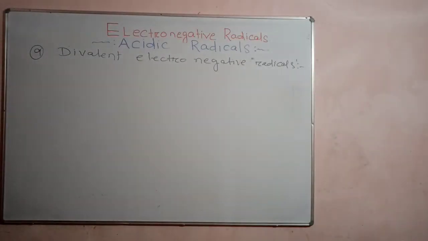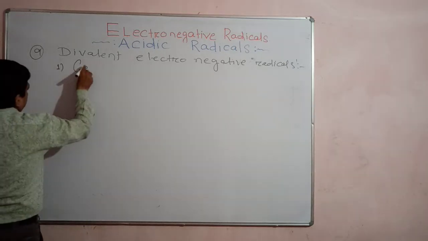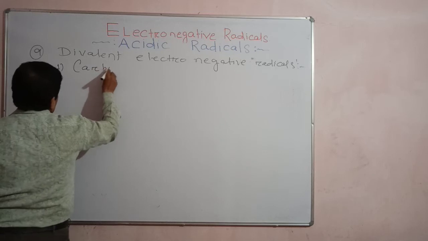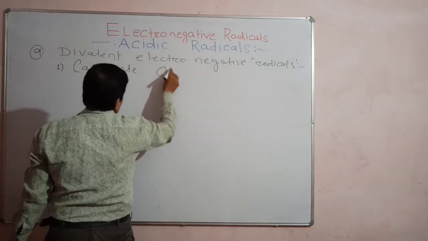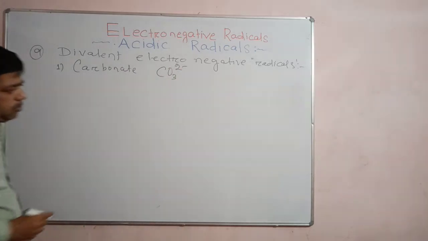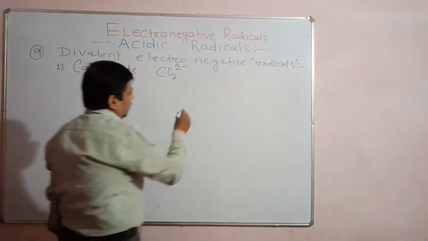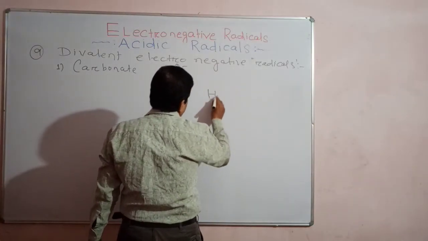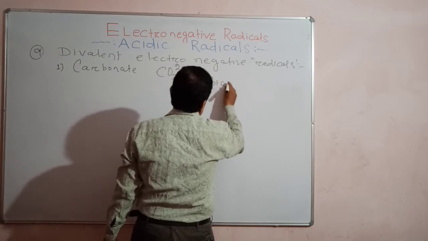First write down carbonate. Number 1, carbonate: CO3 2 minus. And what is bicarbonate? Now let us find the difference.